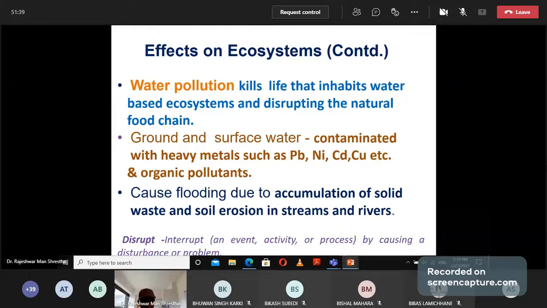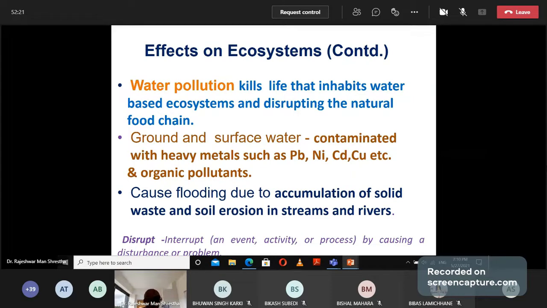The effect: water pollution kills life that inhabits water-based ecosystems and disrupts the natural food chain. Groundwater is contaminated with heavy metals like lead, nickel, cadmium, copper, and organic pollutants. Then the water sources, groundwater and surface water, have been polluted by these types of chemicals. These chemicals are very dangerous, and their direct effect I'll discuss in the next slide. It can also cause flooding due to accumulation of solid waste and soil erosion in the stream and river.